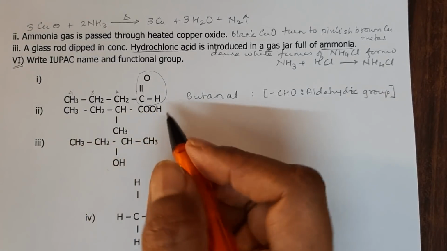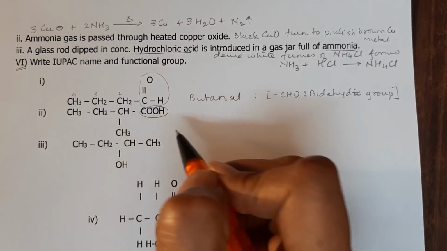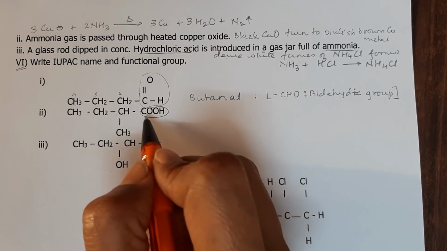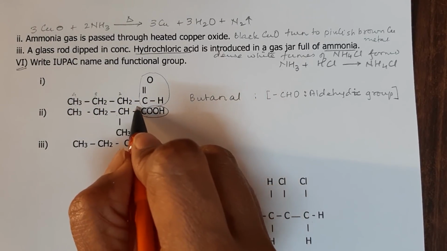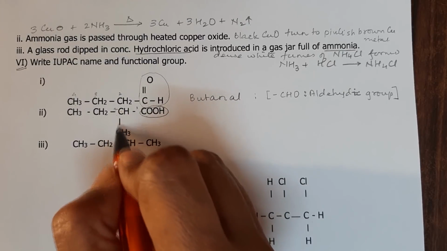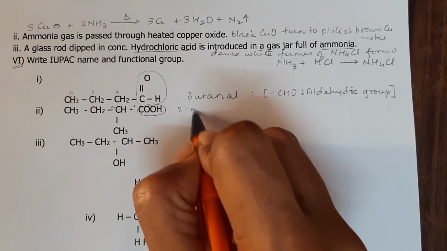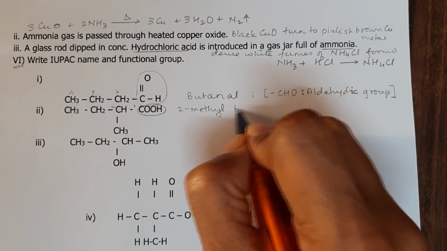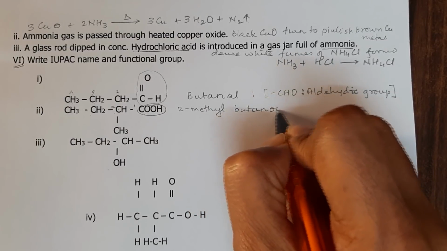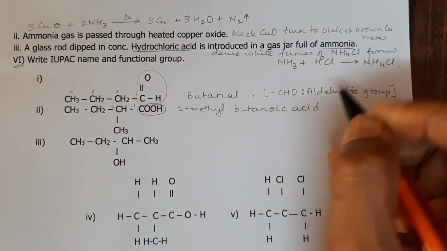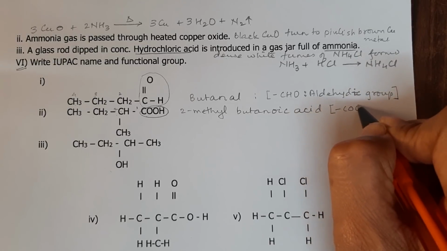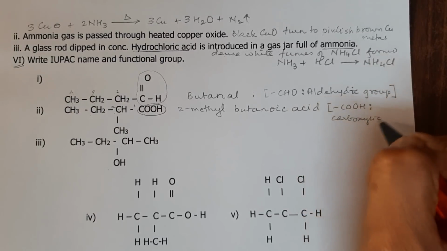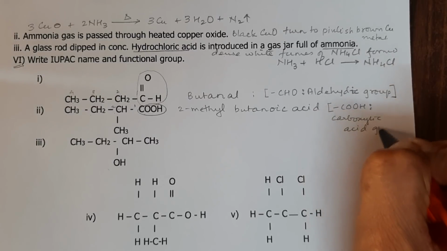Next one, here you will see this is the functional group, and so the longest chain 1, 2, 3, 4, it is bute, and the second carbon, this is first carbon, this is second carbon has got methyl, so it is 2-methyl butanoic acid, and the functional group is dash COOH, which is carboxylic acid group.